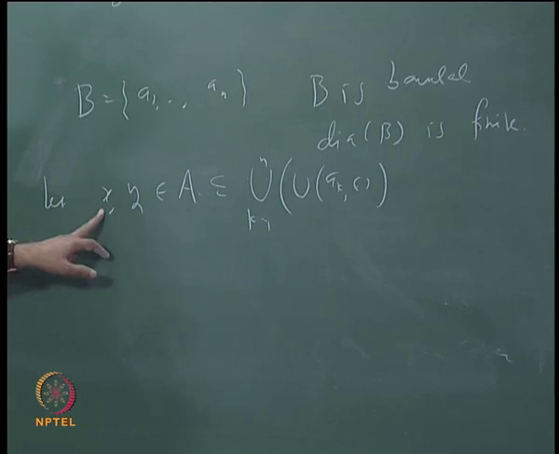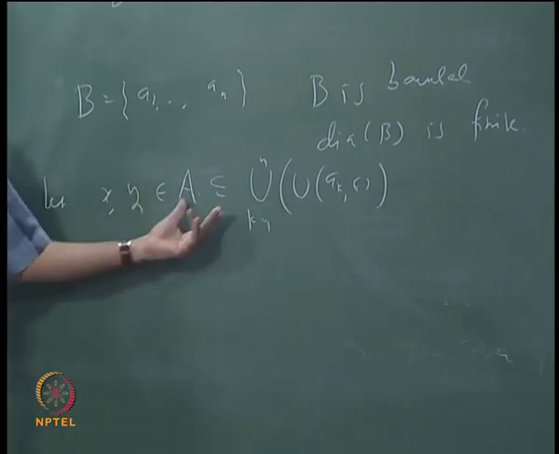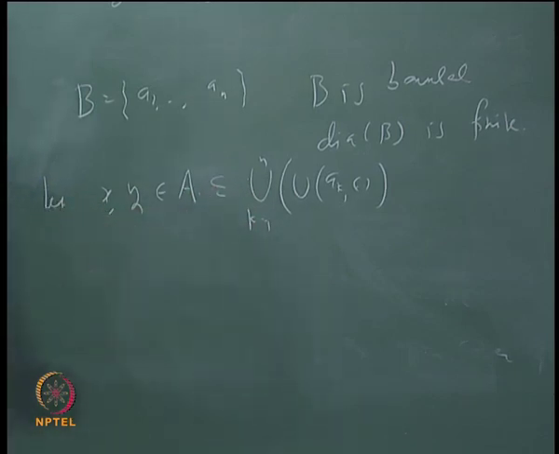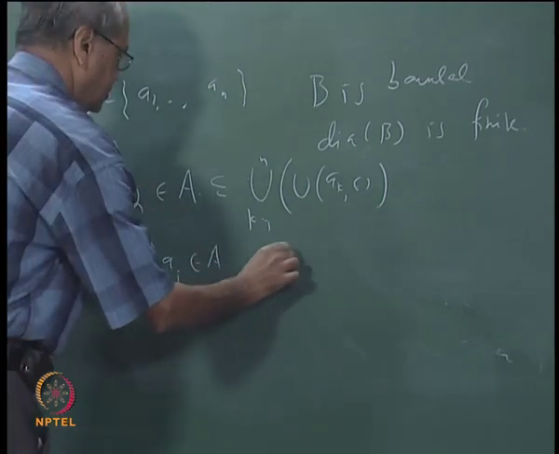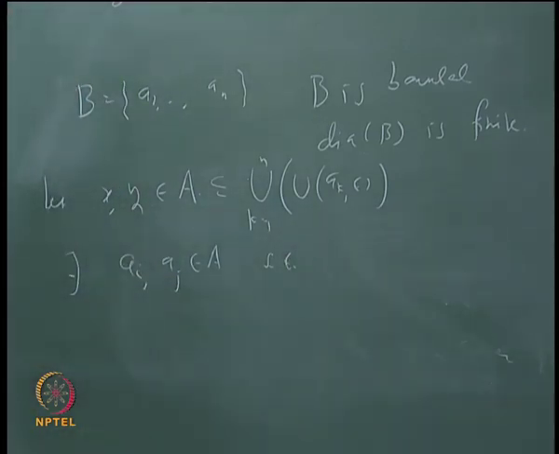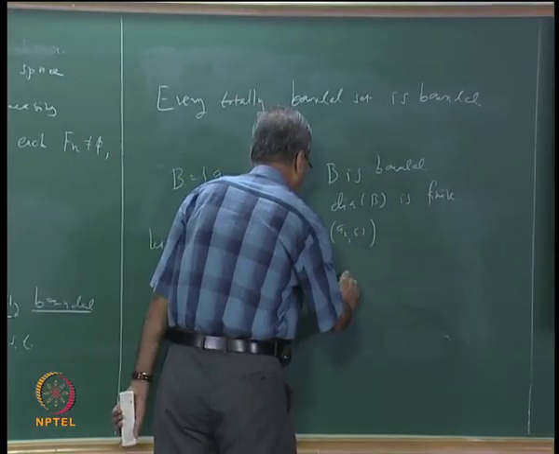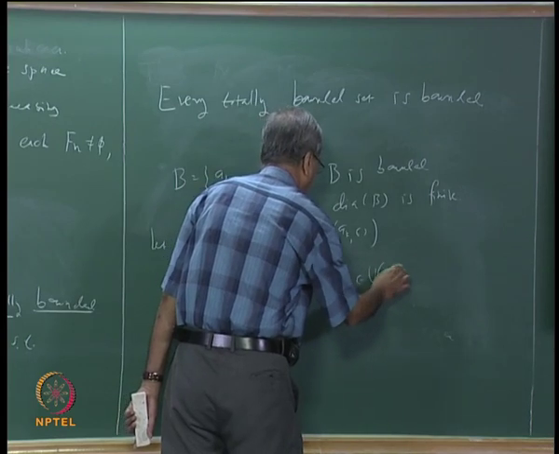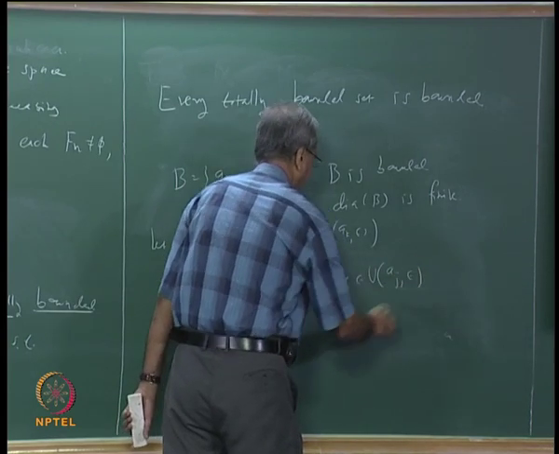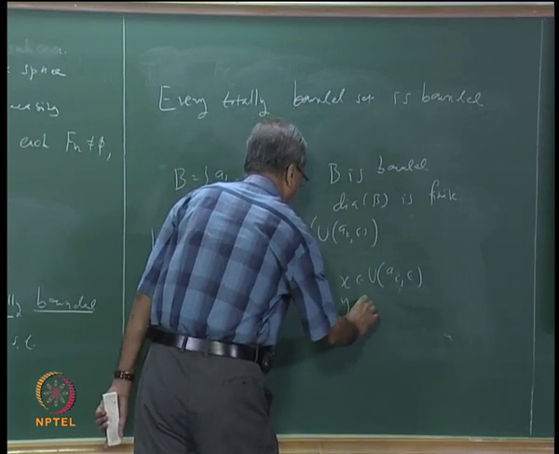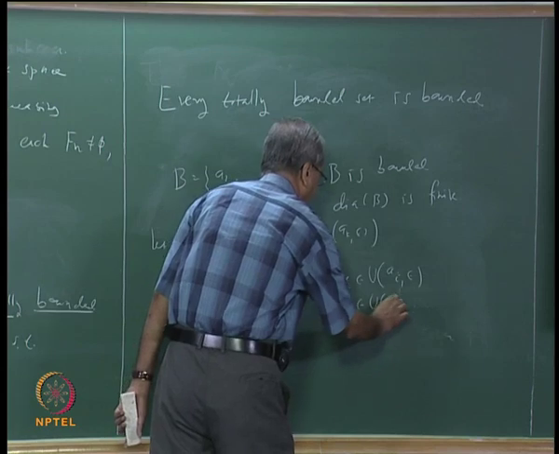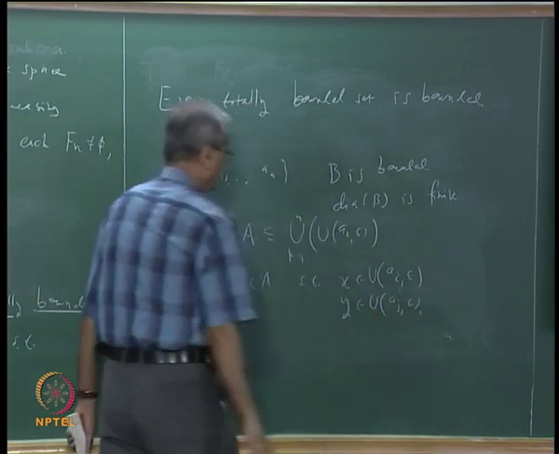So X is contained in some ball and Y may be contained in some other ball. This means there exist, let us say, AI and AJ in A such that X belongs to the open ball with center at AI and radius epsilon, and Y belongs to the open ball with center at AJ and radius epsilon.